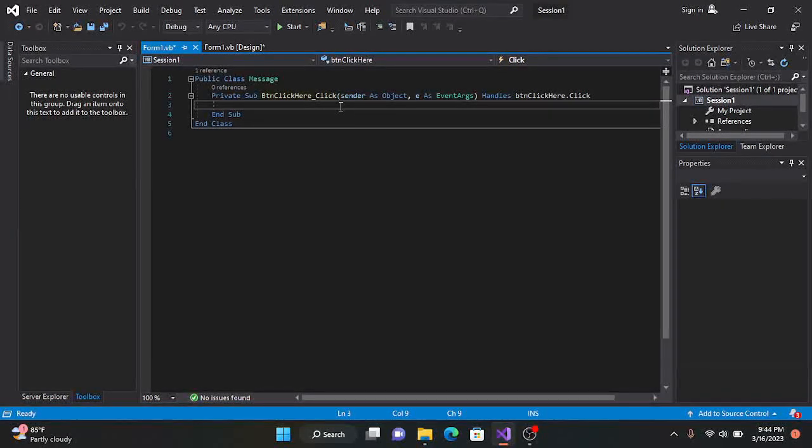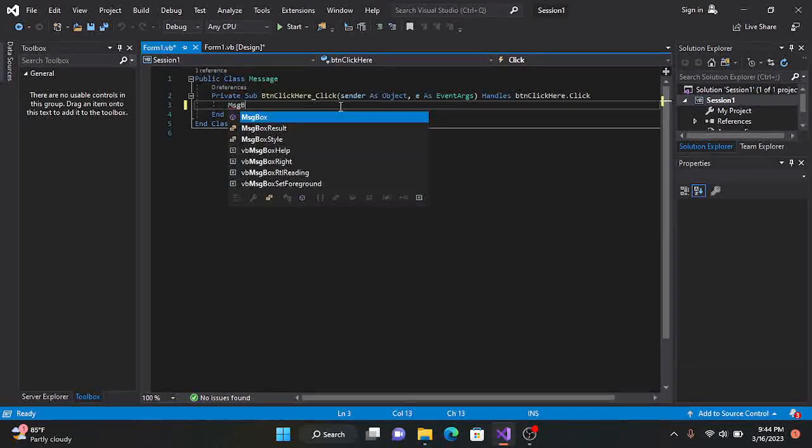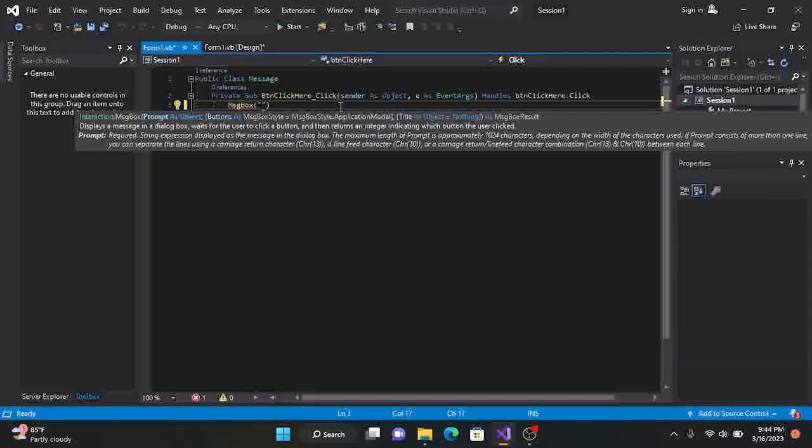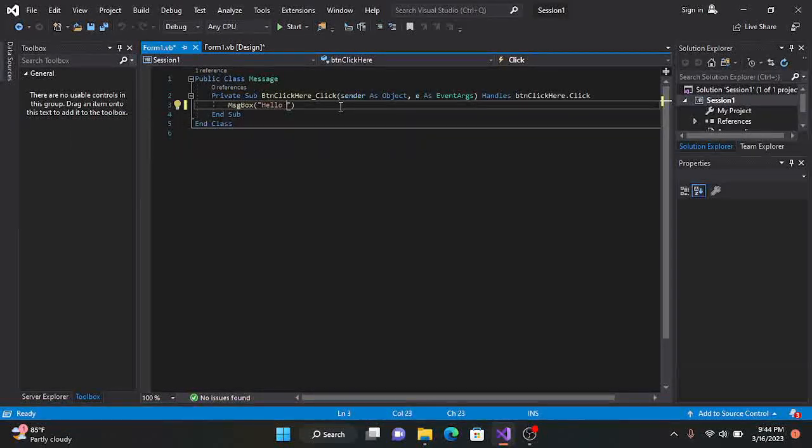Now, when the user clicks on that button, what should happen? We want to display Hello World. To display a message in Visual Basic, we use something we call a message box. We say MsgBox, which is message box. Then we bring our parentheses, and because we are going to print a message, we use a string, which is double quotation marks, and we type in Hello World. Then Control S, now we save.